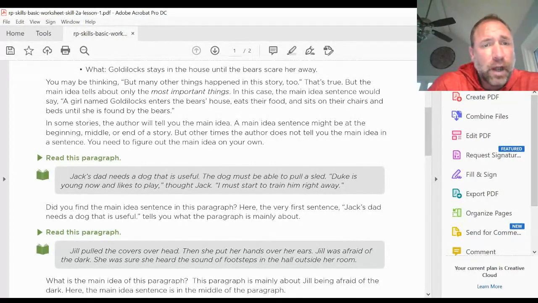In some stories, the author tells you the main idea. A main idea sentence may be at the beginning, middle, or end of the story, but other times the author does not tell you the main idea in a sentence. You need to figure out the main idea on your own.